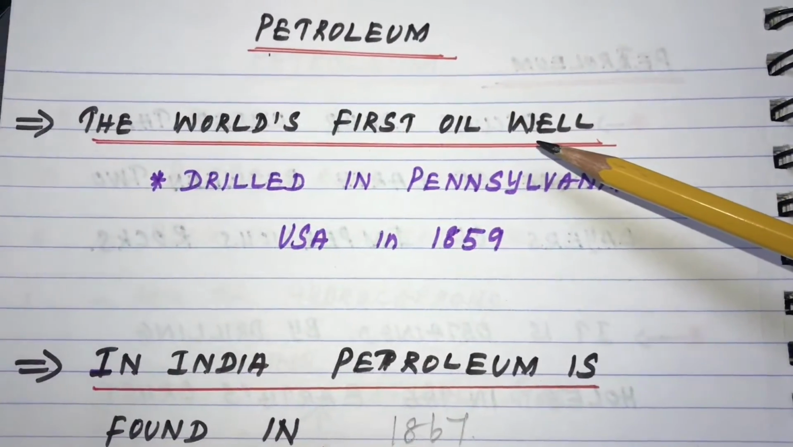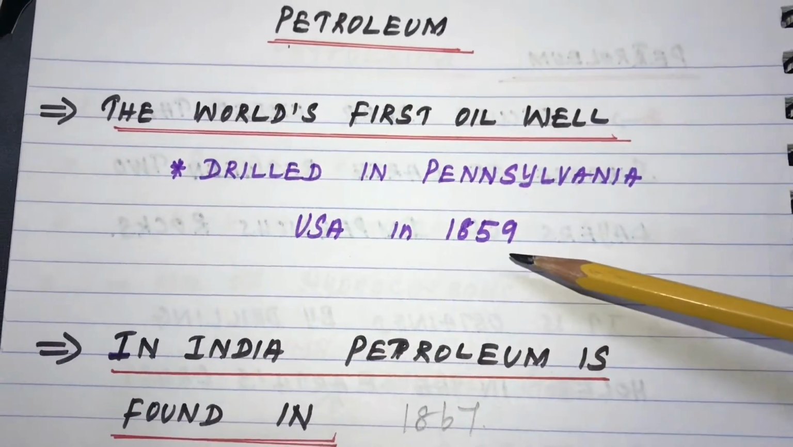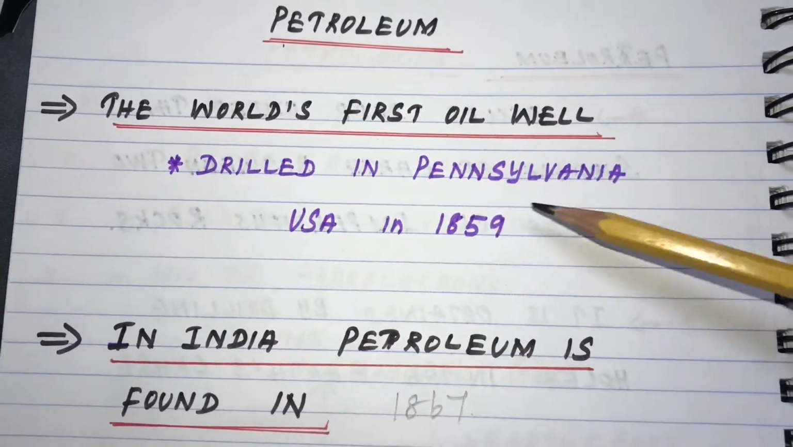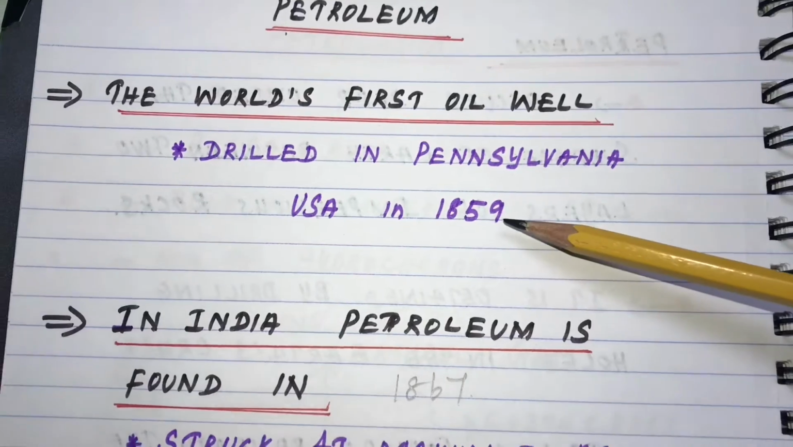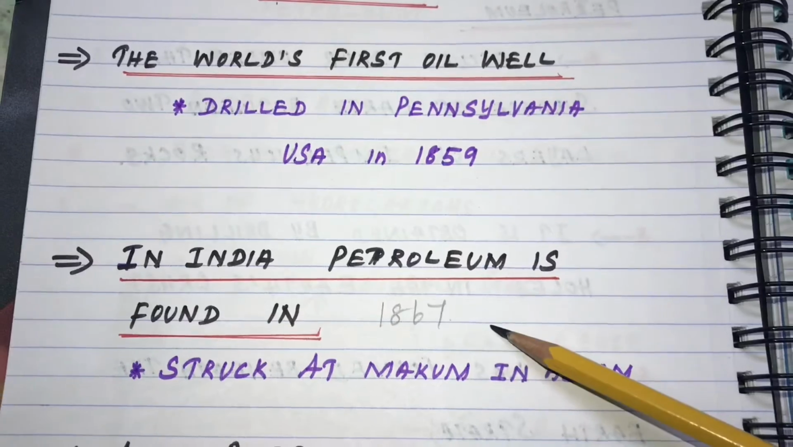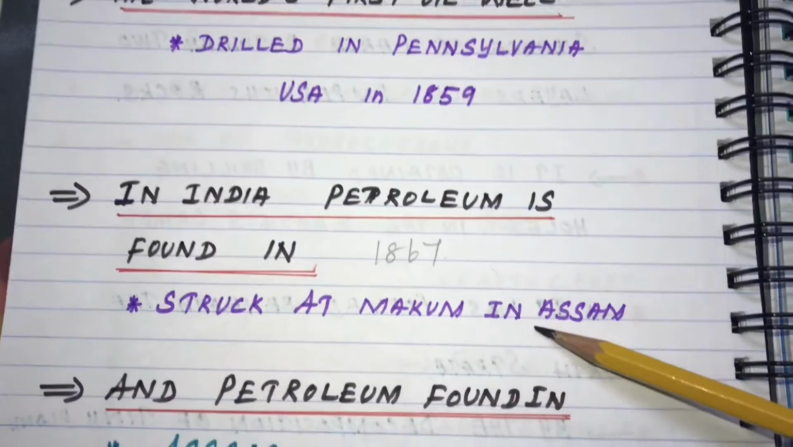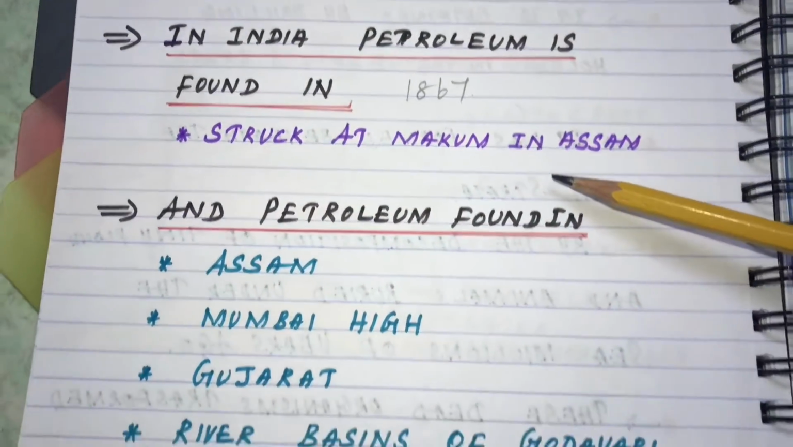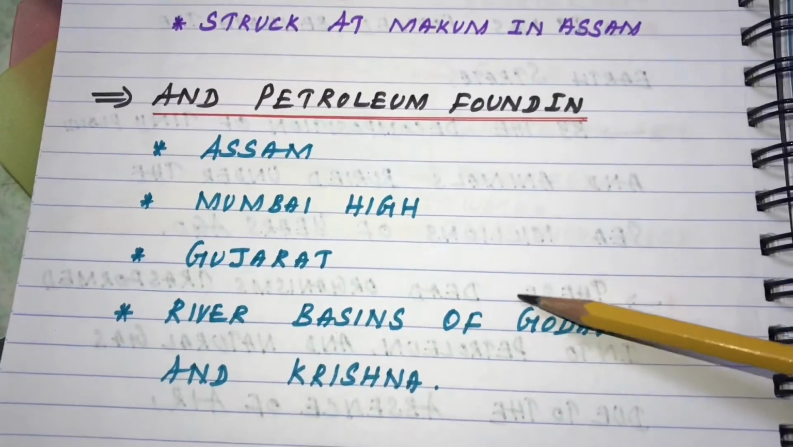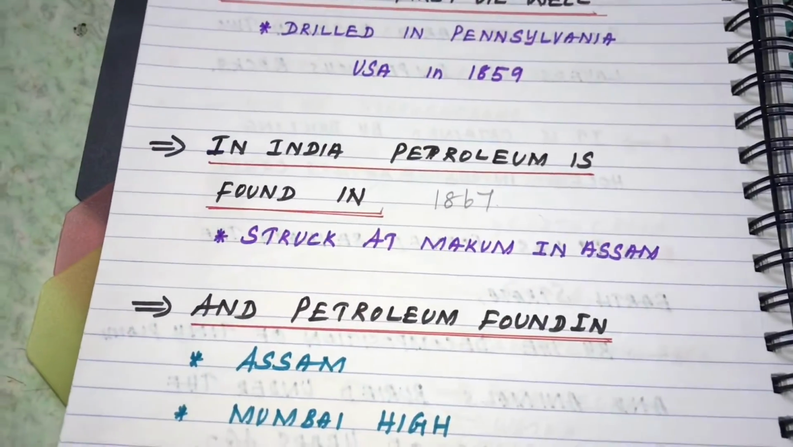The world's first oil well was drilled in Pennsylvania in the USA in the year 1859. After eight years, in India in 1867, petroleum was struck at Makum in Assam. Petroleum is found in Assam, Mumbai High, Gujarat, and the river basins of Godavari and Krishna. So, this is the occurrence of petroleum.